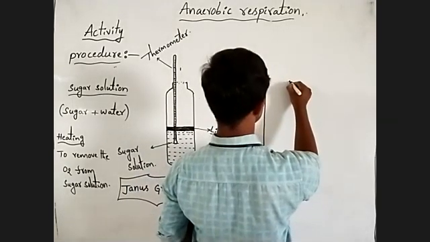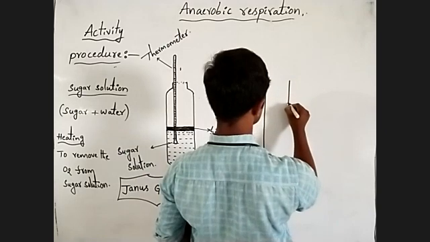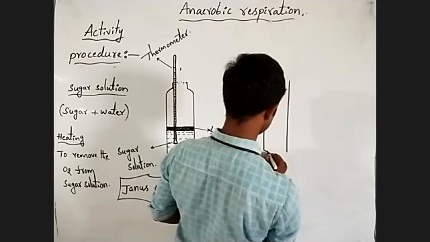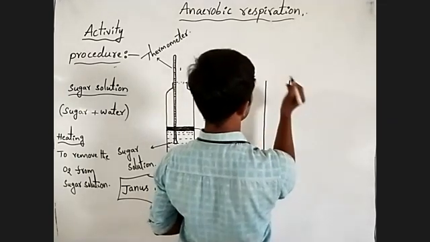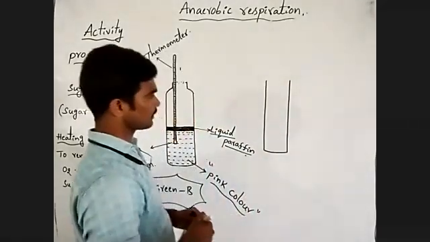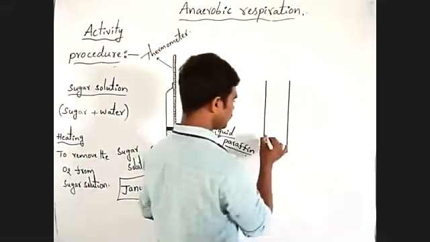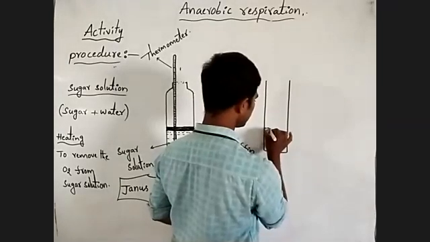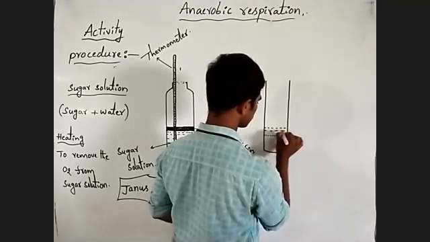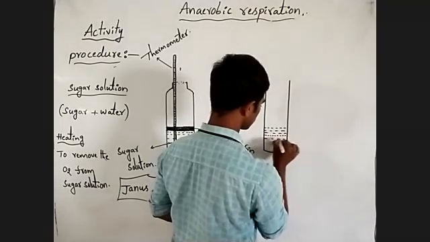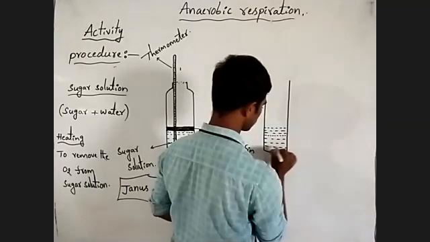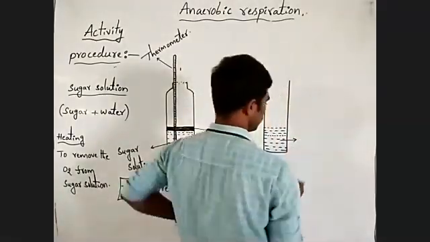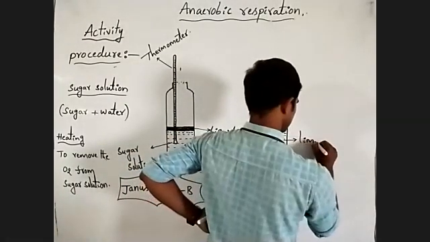Now after this, take another glass bottle and add lime water.